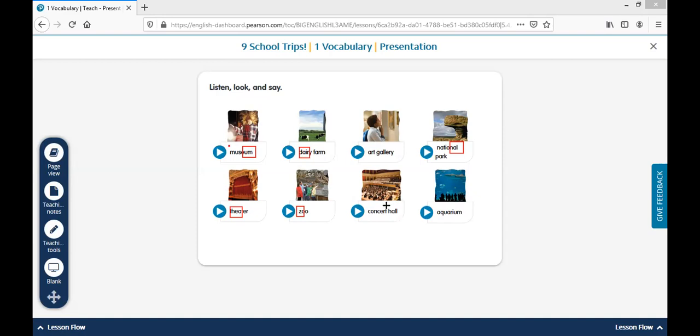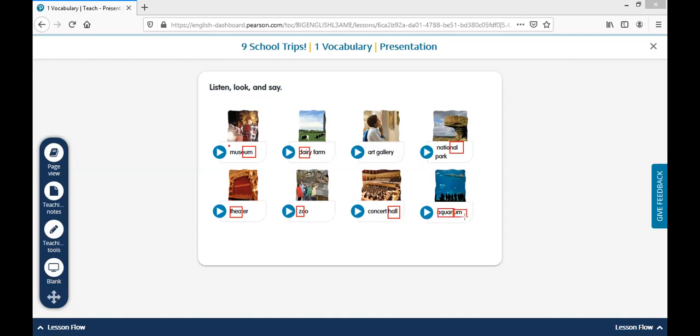In concert hall, the problem with the pronunciation is hall. It's not hal, it's not hell, it's not hail, it's hall, like an O, hall, concert hall. Then we have aquarium.